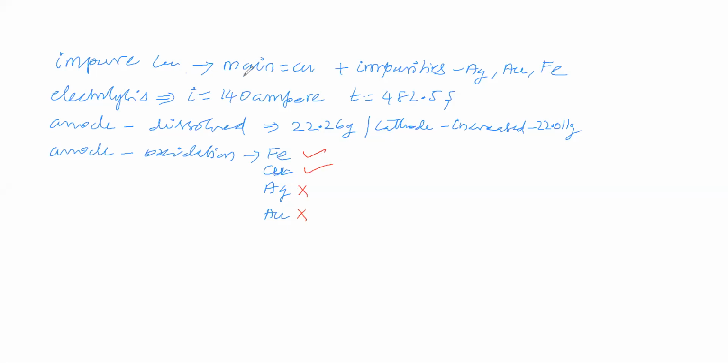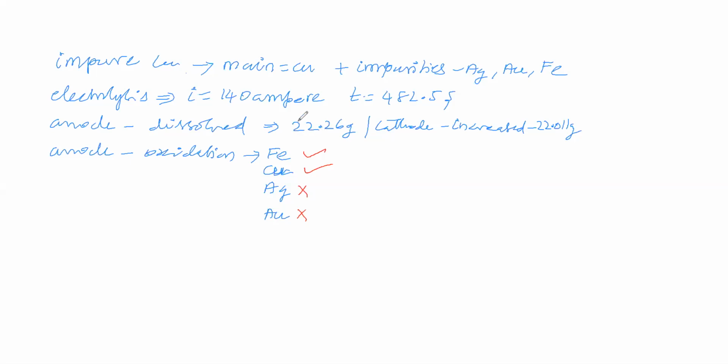Now you see that in the impure copper, as per the question, mainly copper is there. Impurities are silver, gold, and iron. In the anode oxidation is possible, so the anode is getting dissolved. Iron is undergoing oxidation, copper is undergoing oxidation, and silver and gold are not undergoing oxidation. Therefore, this 22.26 gram anode is dissolved. Anode is dissolved means anode mass is decreased. How much? 22.26 gram.